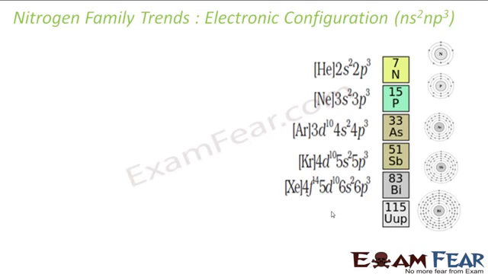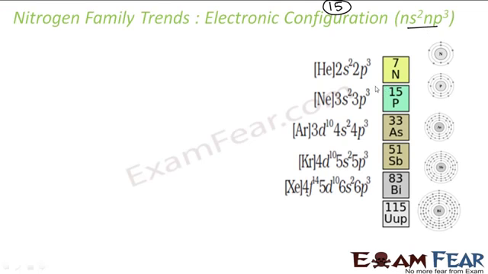If you see the electronic configuration for this group, that is my group 15, right? That is my nitrogen family. There is ns2 np3, right? 2 plus 3 is 5 here. That is my group 15.